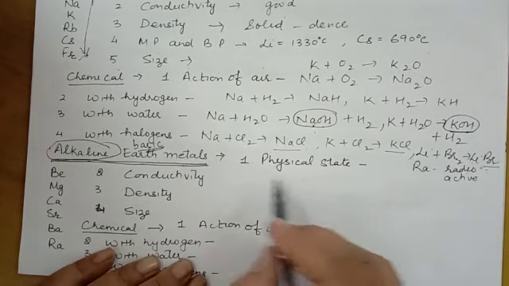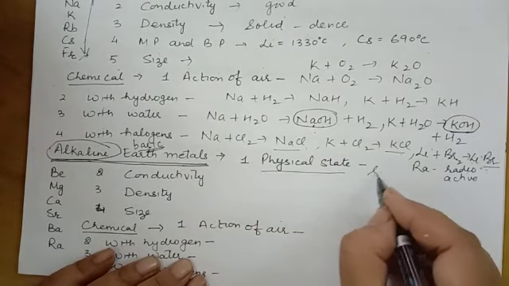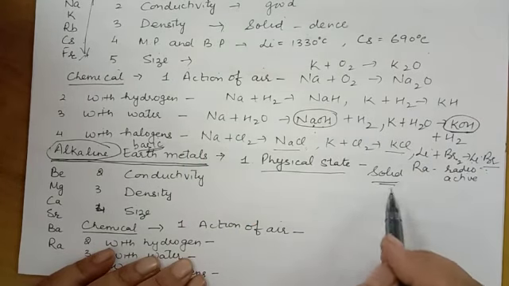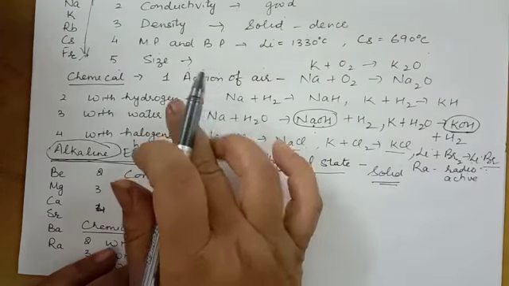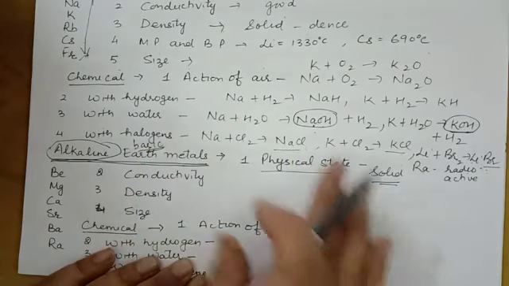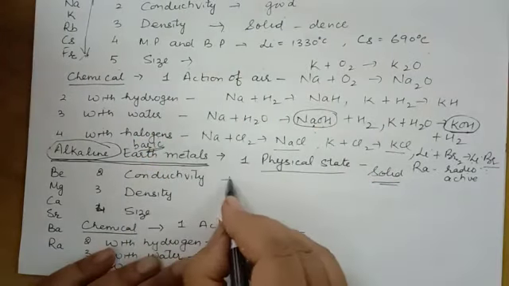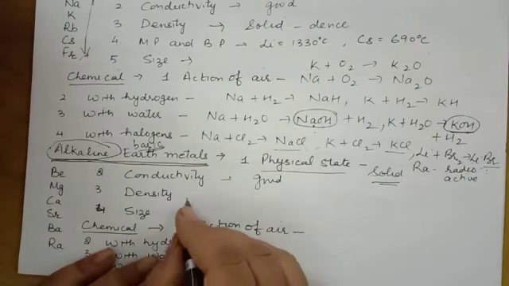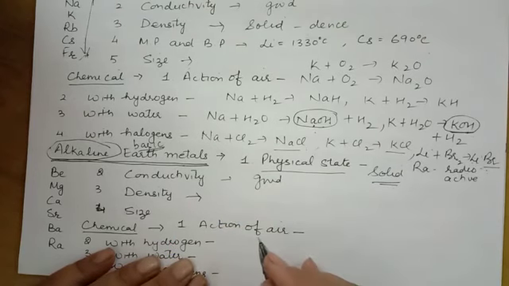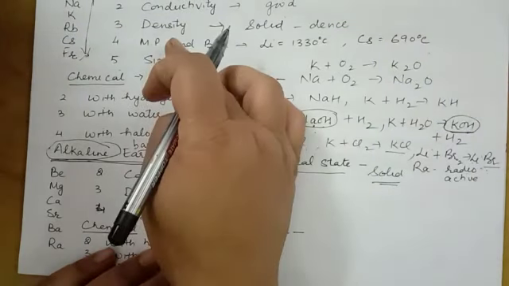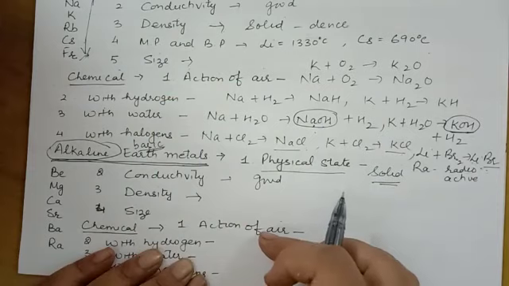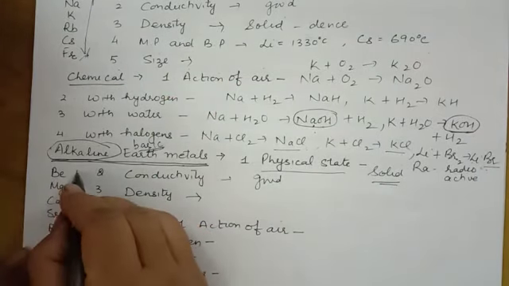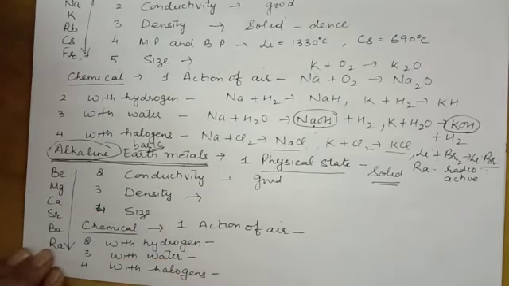First of all, physical state. Again, they are solid, but they are harder as compared to alkali metals, which are soft. Conductivity: they are again good conductors of heat and electricity. Density: they are more dense as compared to alkali metals, and like alkali metals, the density decreases as we move down.